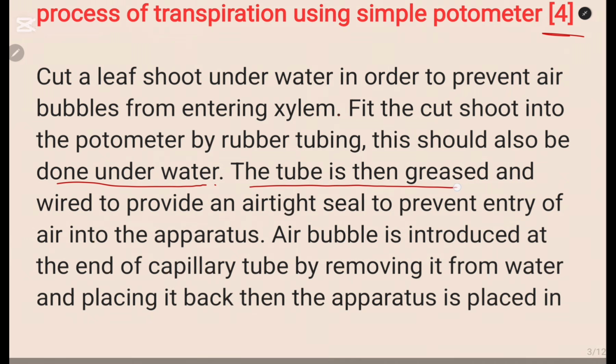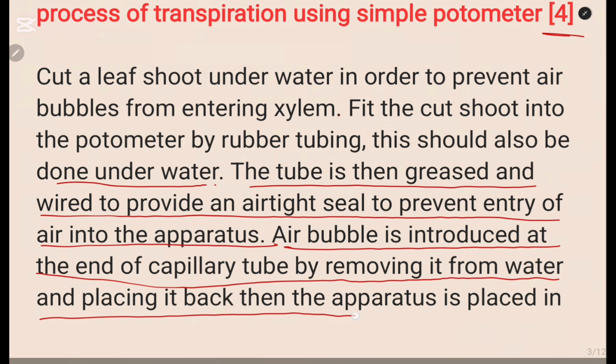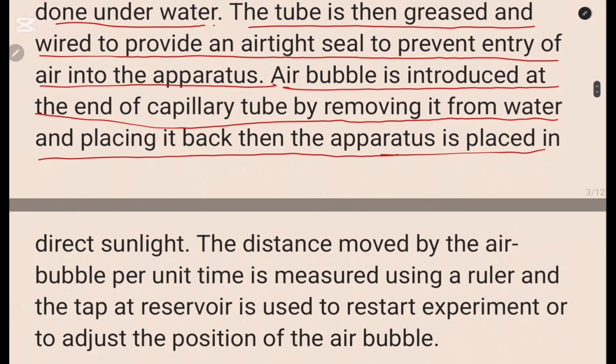The tube is then greased, wired to provide an airtight seal to prevent entry of air into the apparatus. An air bubble is introduced at the end of the capillary tube by removing it from the water and placing it back. Then the apparatus is placed in the direct sunlight.